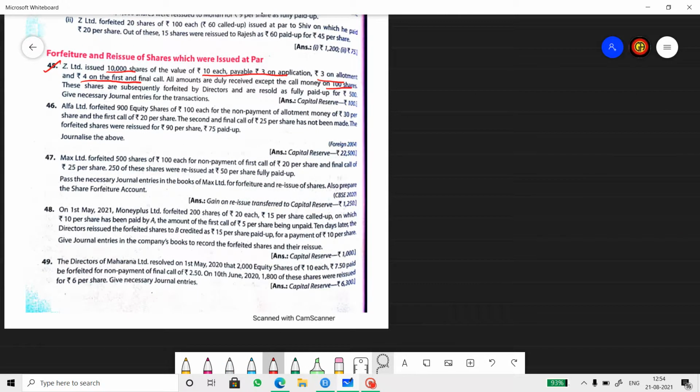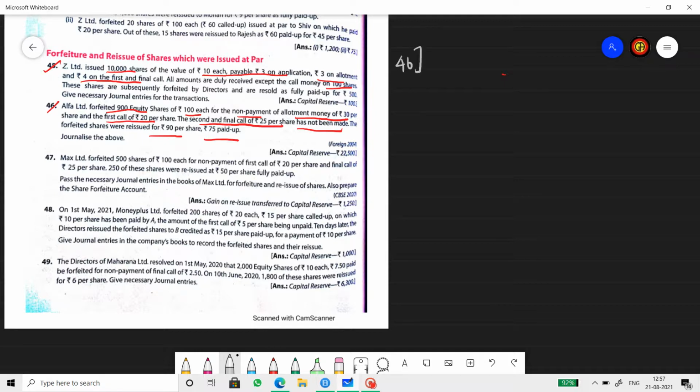Now let us do the next question, 46th. Alpha Limited forfeited 900 shares of rupees 100 each for the non-payment of allotment money of 30 rupees per share and first call money of 20 rupees per share. The second and final call of 25 per share has not been made. So called up value is only 75 rupees per share. These shares were reissued at 90 per share, 75 paid up. So let's start the journals for the 46th question.